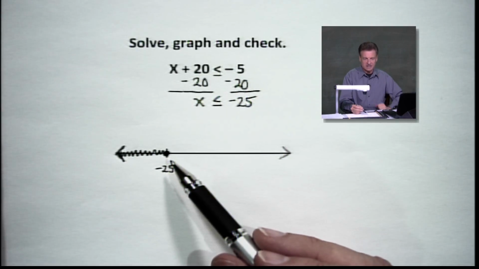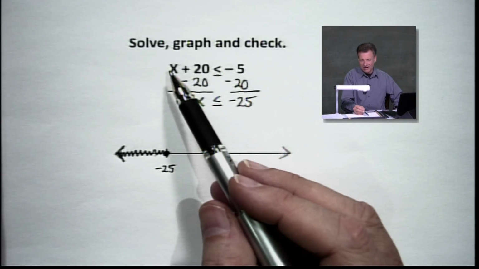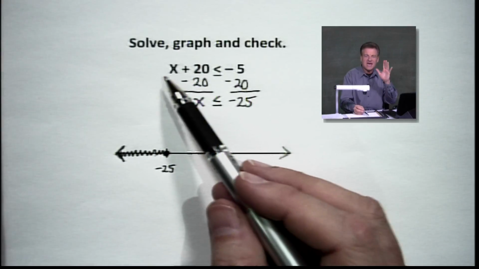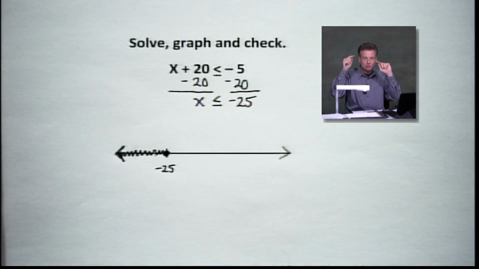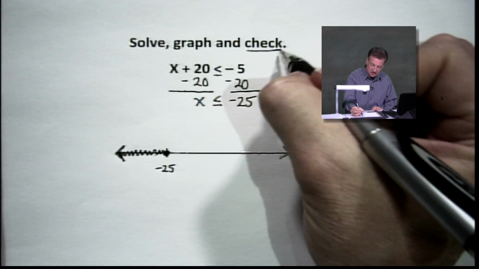Okay, it works great. Now, let's go a little bit to the left here. How about a negative 26 going in there? If I take a negative 26 and add 20 to that, you get negative 6. And folks, negative 6 is less than negative 5, so our check is good.